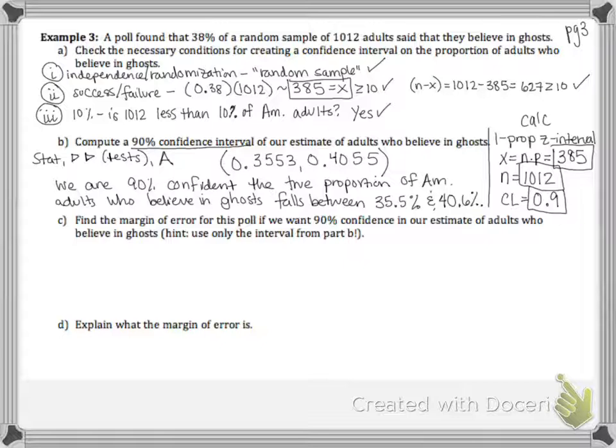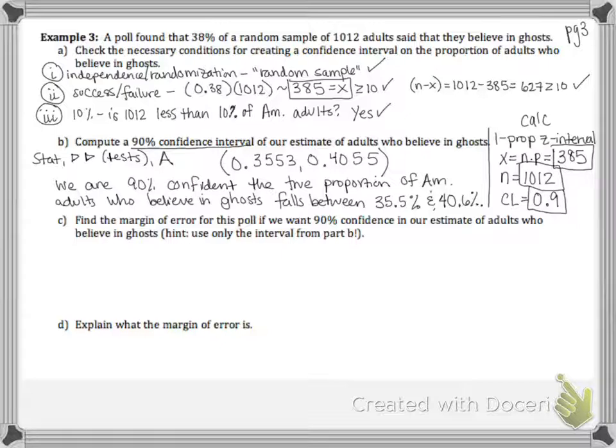We have only a sample, but because we met our three conditions, we can generalize this particular confidence interval about this entire population. And now it says that we want to find the margin of error if we want to be 90% confident in our estimate.